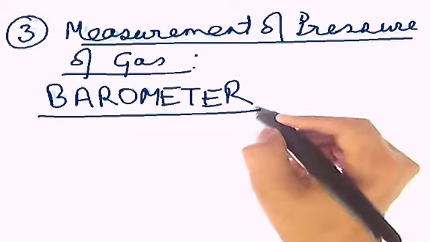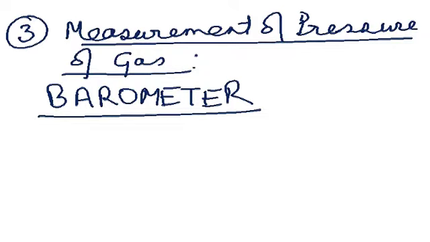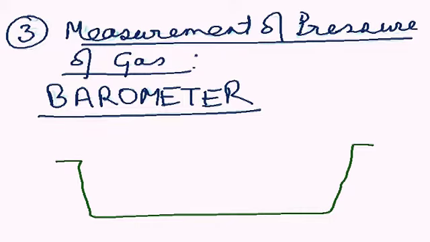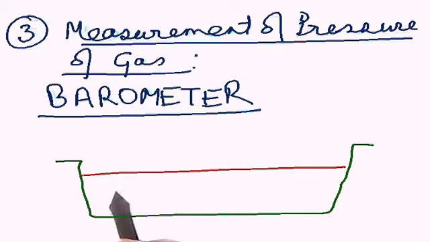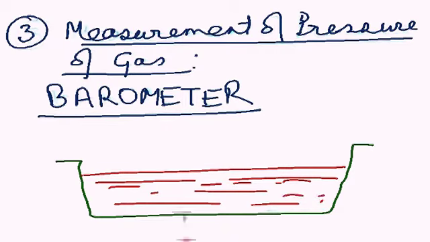And that instrument is called a barometer. The barometer was made by the scientist Torricelli. It is an instrument which is used for measurement of atmospheric pressure. How do we measure the atmospheric pressure? Let's have the diagram. Let me take the trough. This trough, say, is full of mercury. This is all mercury, right?